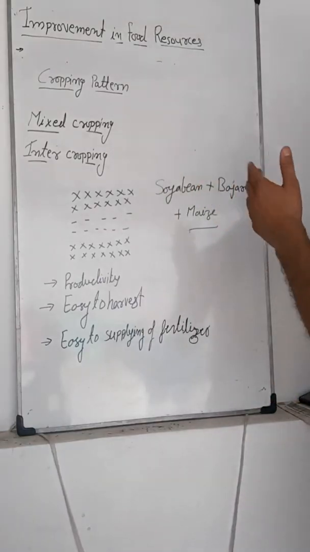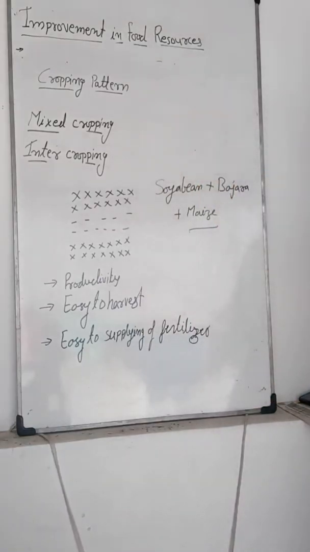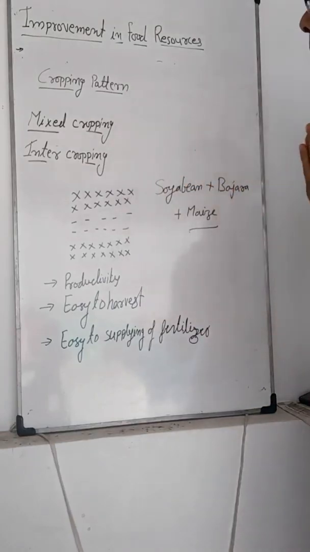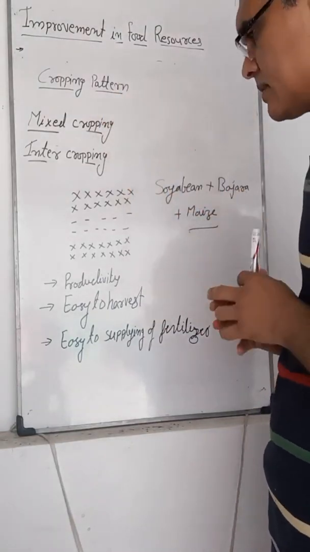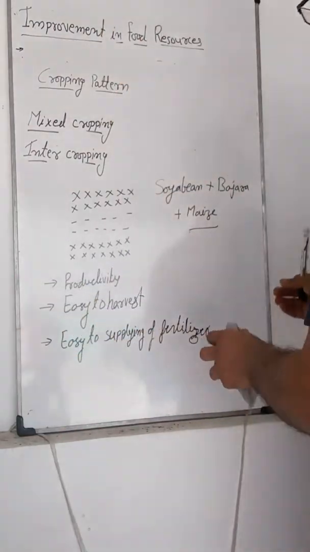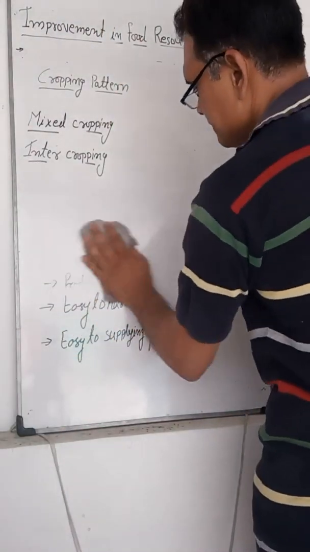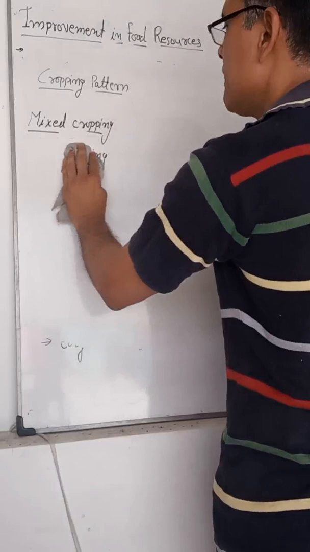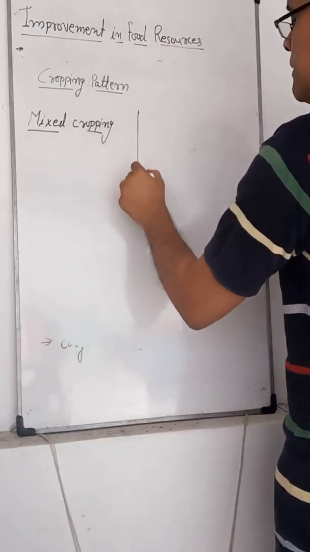And if we compare these two cropping patterns, mixed cropping and intercropping, intercropping is better than mixed cropping.